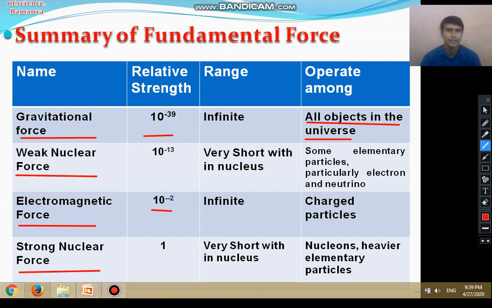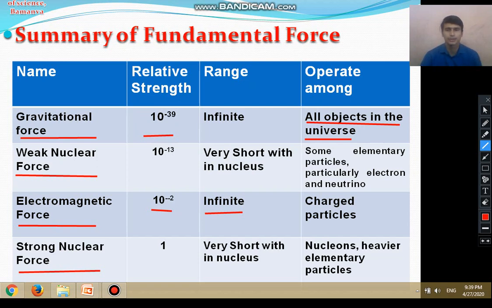The range of the electromagnetic force is infinite, and it appears only on charged particles. Charged particles are the proton and electron. The electromagnetic force does not act on a neutron.